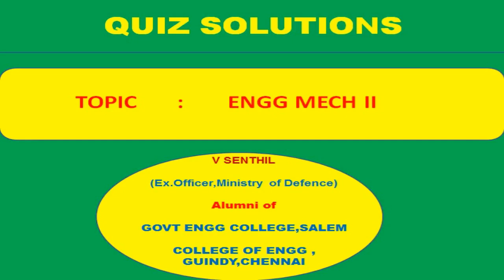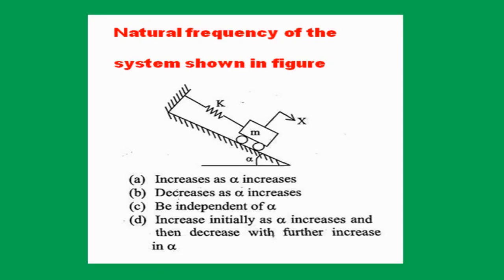Hello everyone. In this video, I am going to explain the solutions of the quiz questions from the topic Dynamics of Rigid Bodies from the subject Engineering Mechanics 2. The first question: natural frequency of the system shown in figure. The four options are